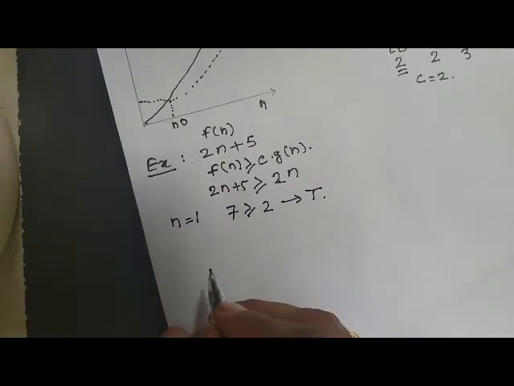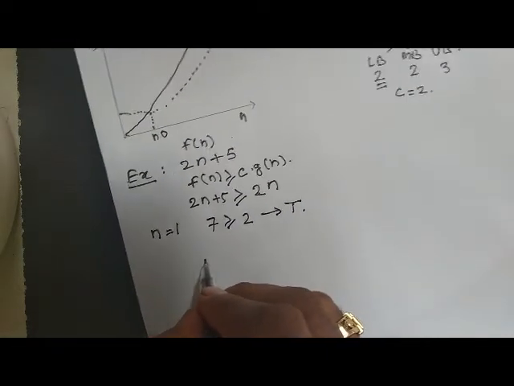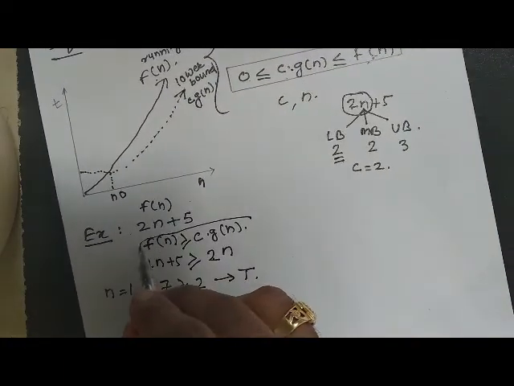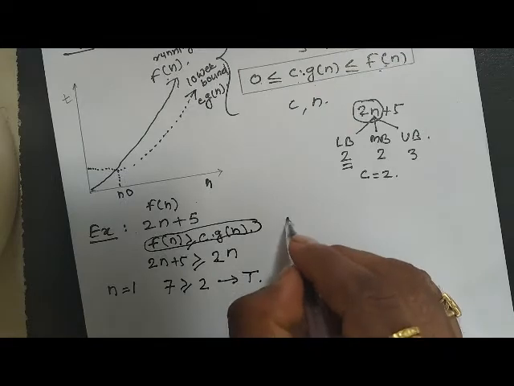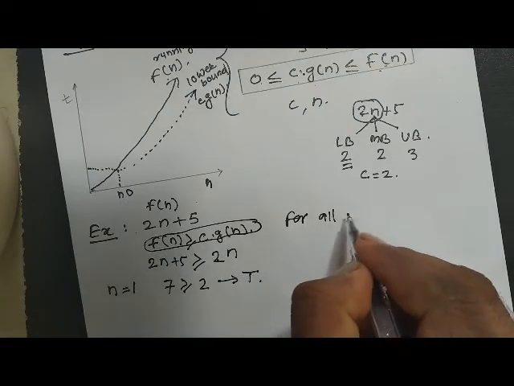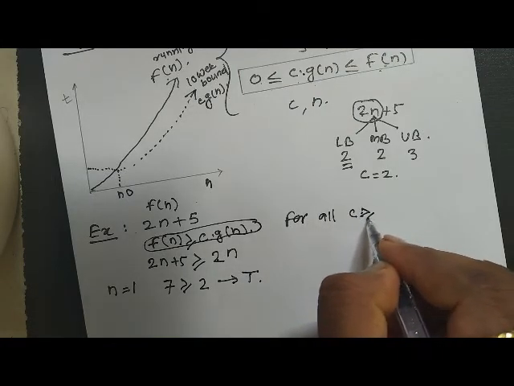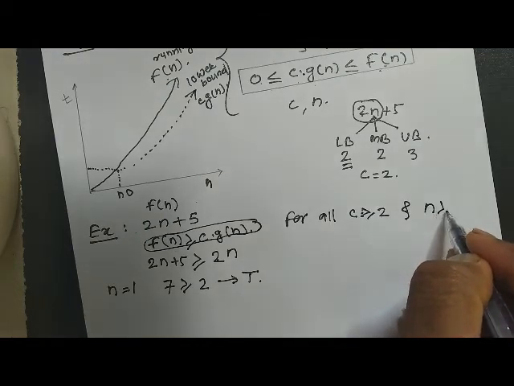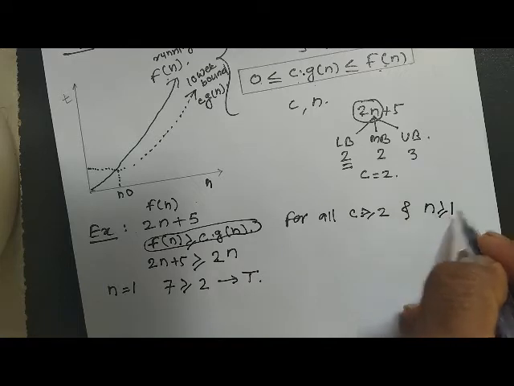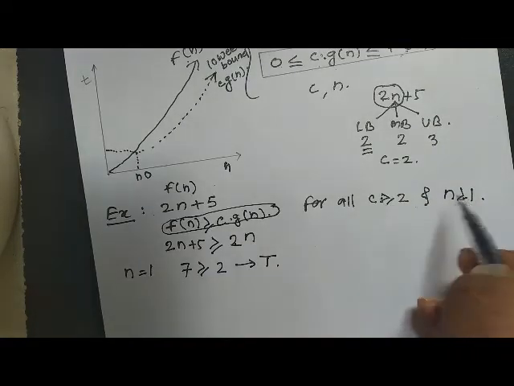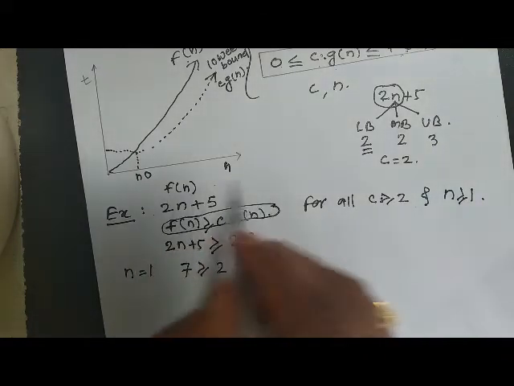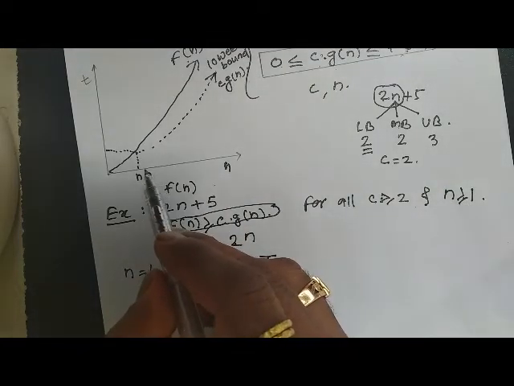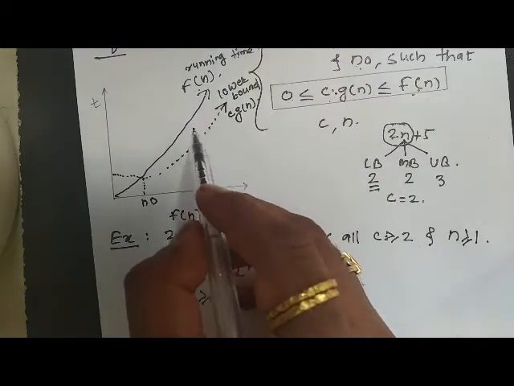So we can say here that this condition is satisfied for all c greater than or equal to 2 and n greater than or equal to 1. For all such inputs, this condition holds. For inputs which are not greater than or equal to 1, this will not be satisfied.